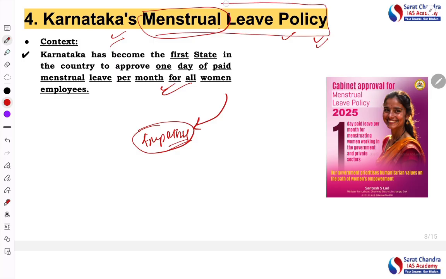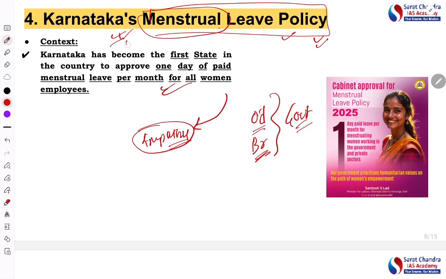And they have brought in Karnataka's menstrual leave policy. So we will ask, is it the only state doing it? The answer is no. Even Odisha and Bihar have such policies, but only in government offices, where they get 1 or 2 days of leave.